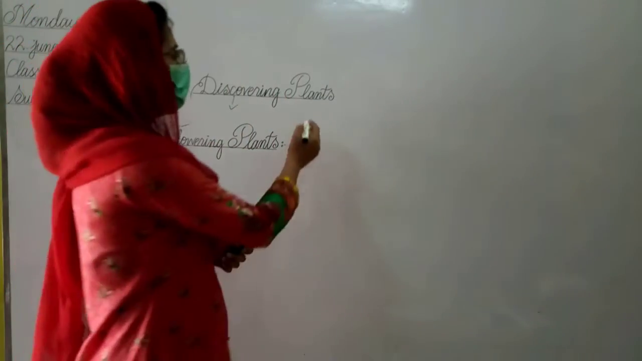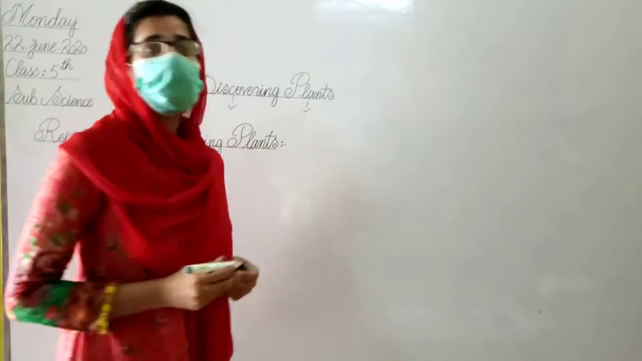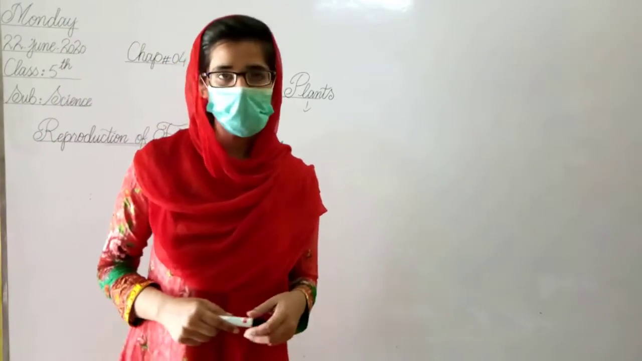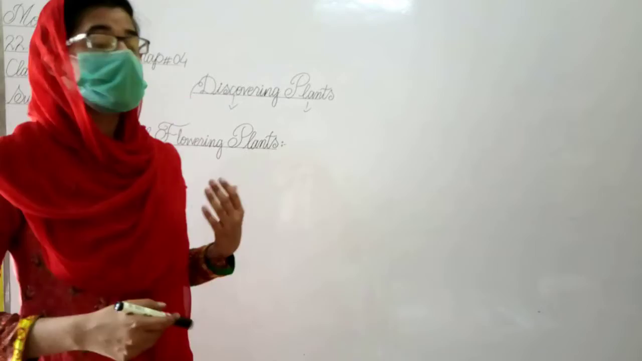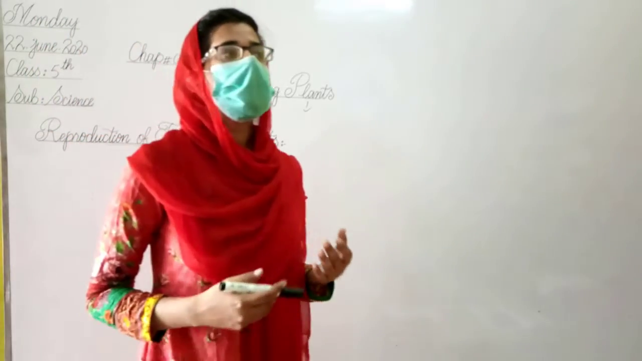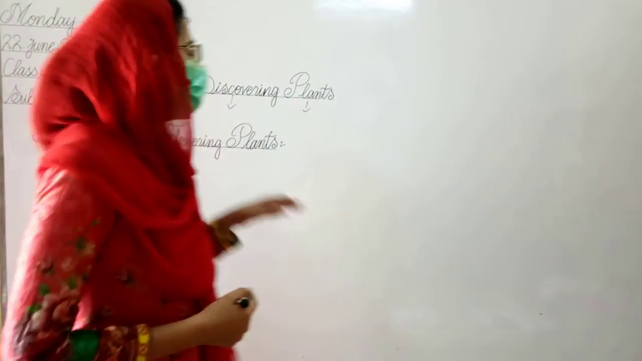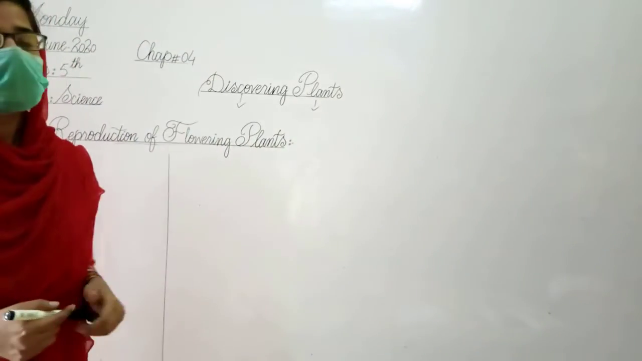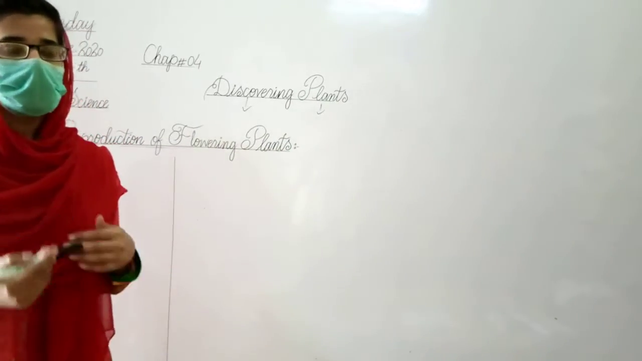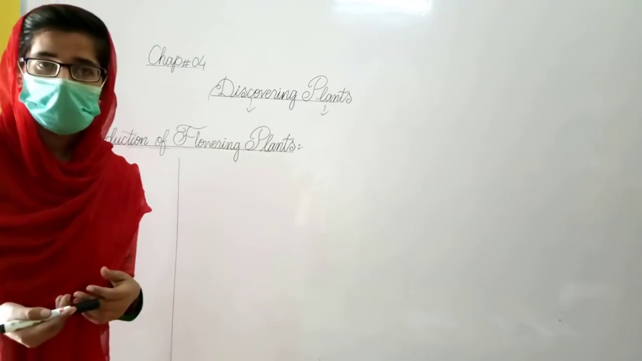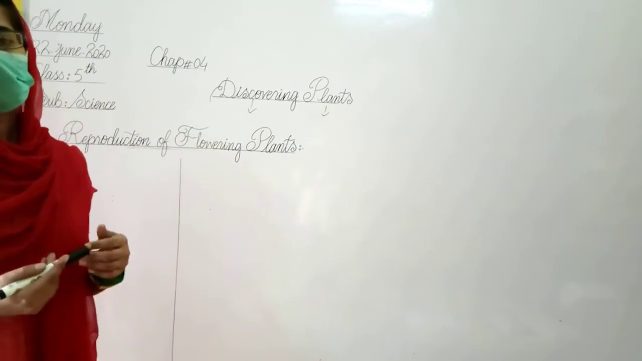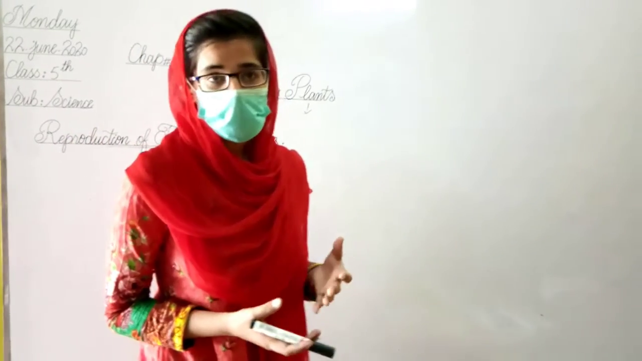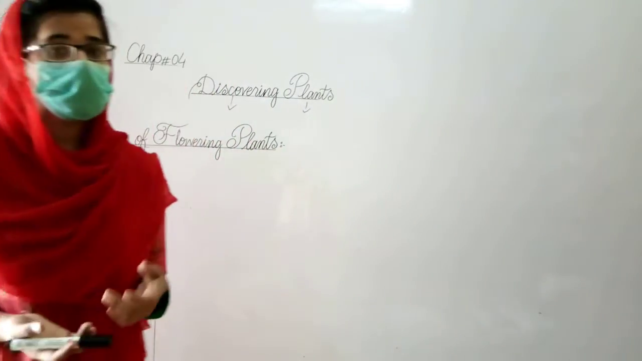And what are plants? All you know about plants is that they are living things. They are also producers. They make their own food. They prepare oxygen for us. According to our chapter, discovering plants means to identify the parts of the plants, to talk about, to learn about the features of the plants and the function of the parts.